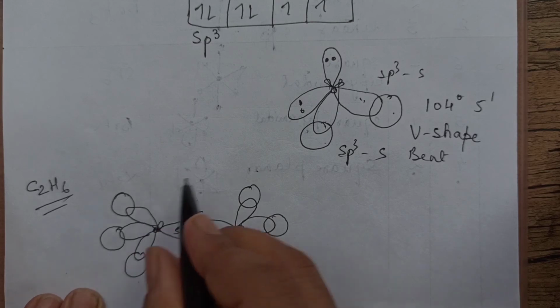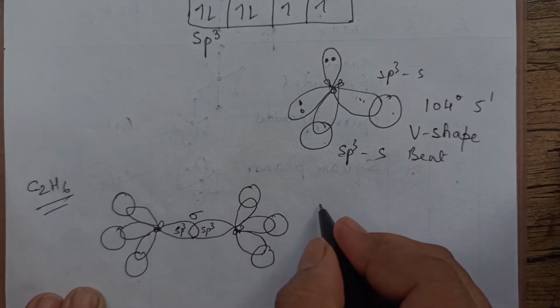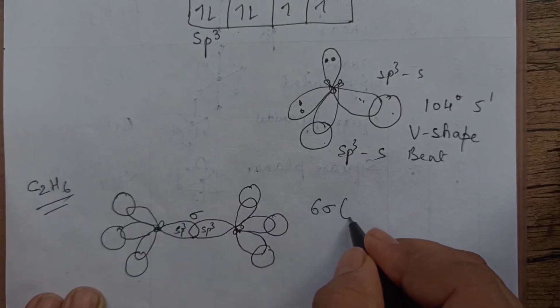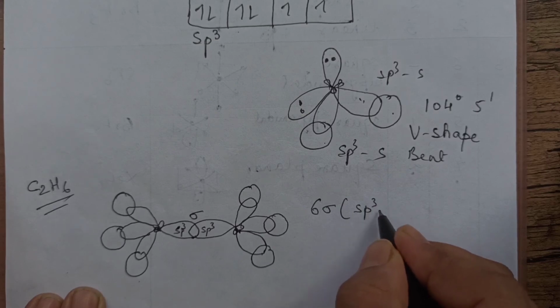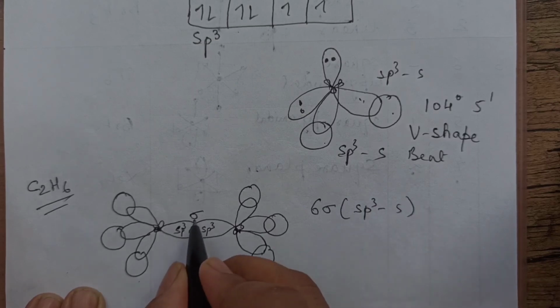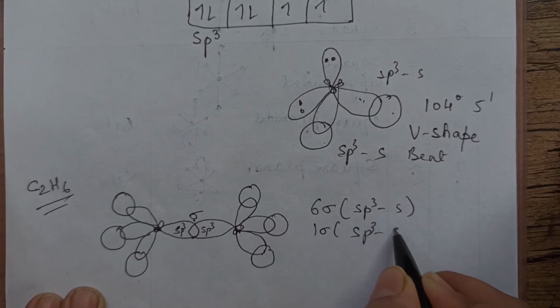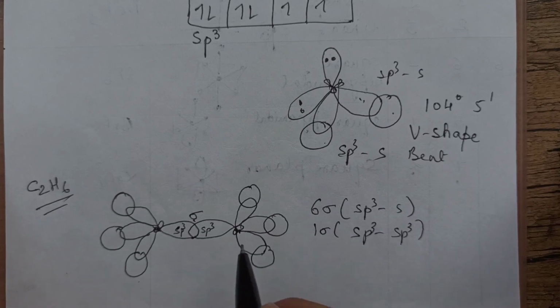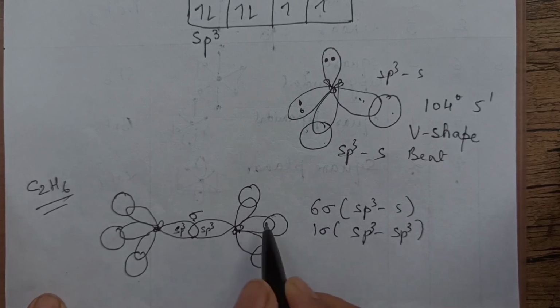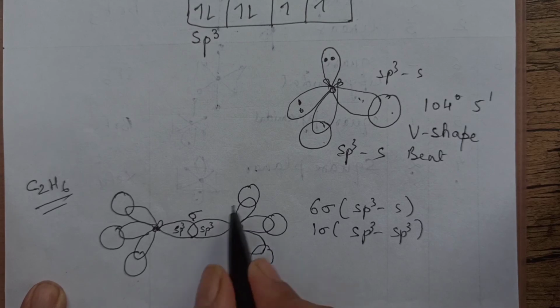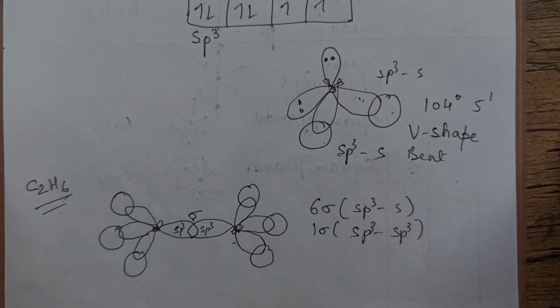Means on the sides there are 6 sigma bonds of the type sp3s, and 1 sigma bond of the type sp3, sp3. Total 7 sigma bonds are there. But on each carbon atom, if you see what is the arrangement, the arrangement is tetrahedral. On each carbon atom the arrangement is tetrahedral.